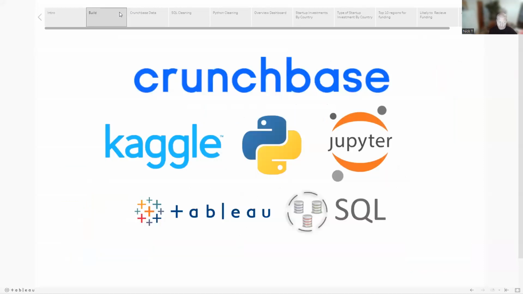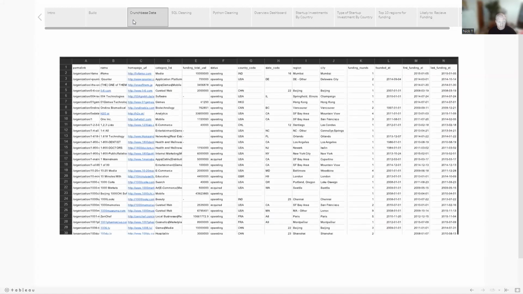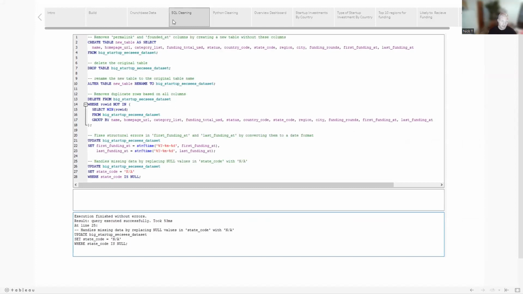In this build, I use Crunchbase, Kaggle, Python, Jupyter Notebooks, Tableau, DB Browser, and SQL. This is an image of the data that I downloaded from Kaggle, which is our Crunchbase database. As you can see, there's empty fields in some of the rows. Some of the rows had numbers instead of strings, etc. And so I tried cleaning it a couple different ways.